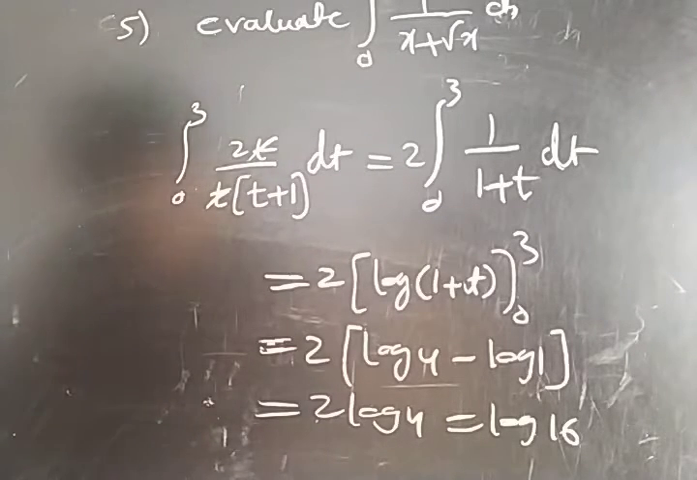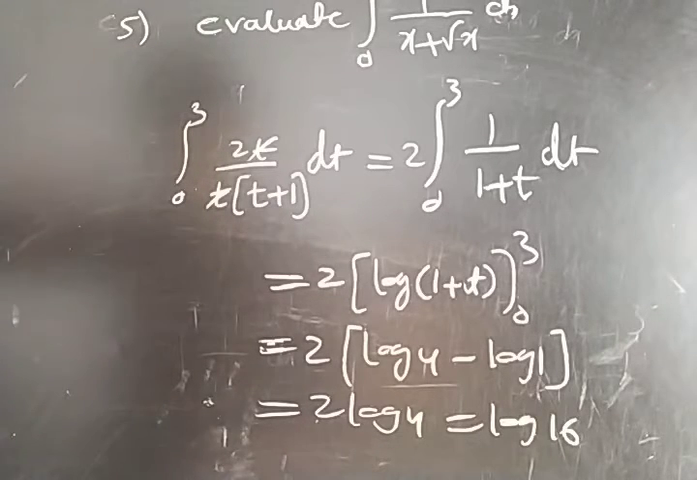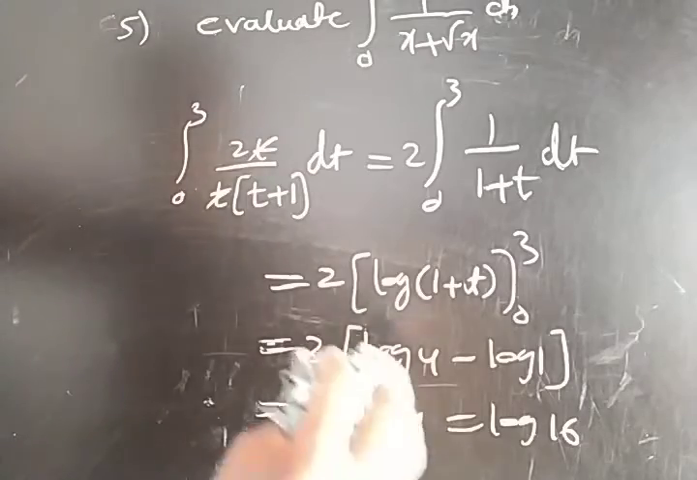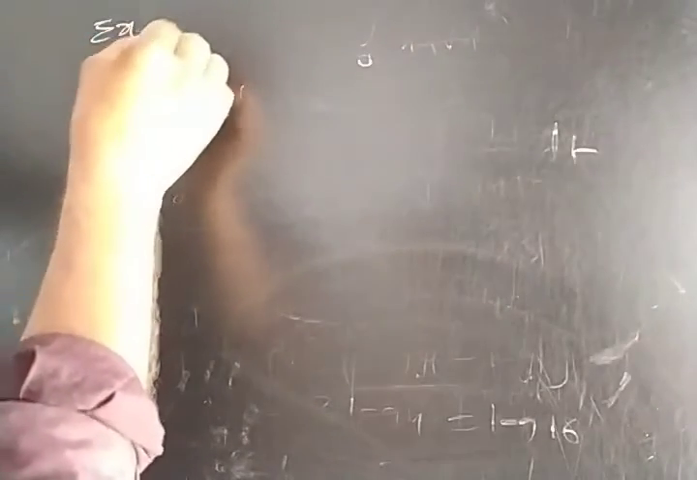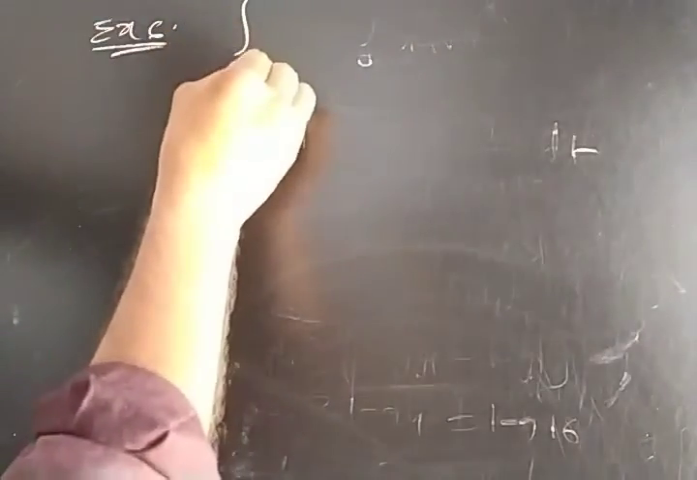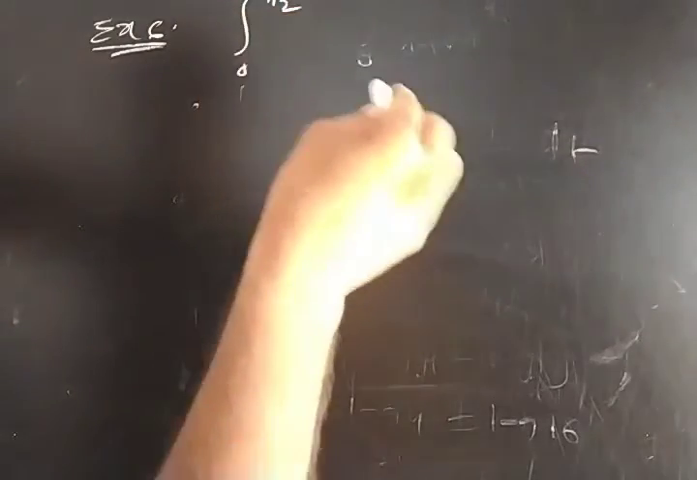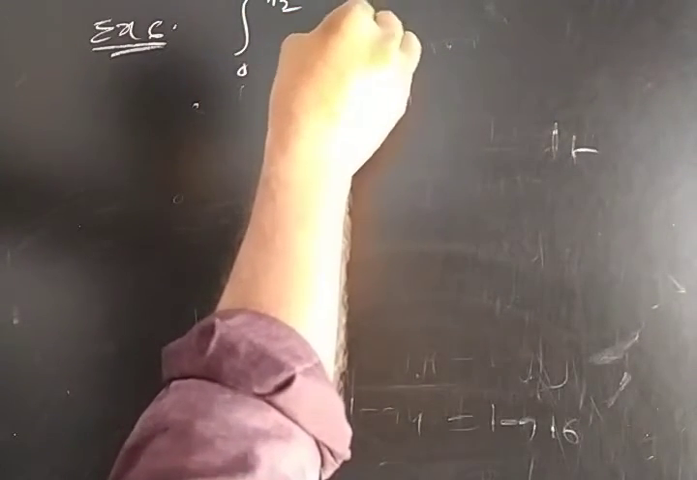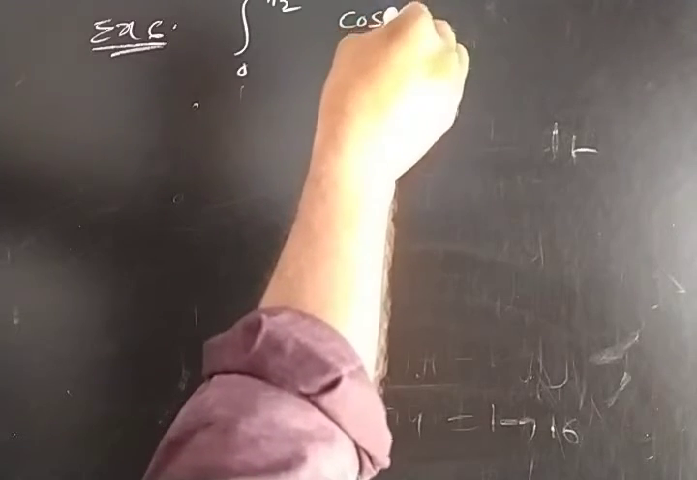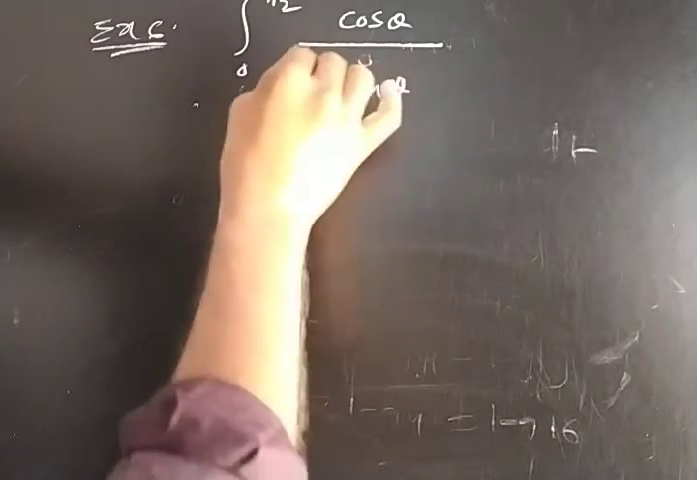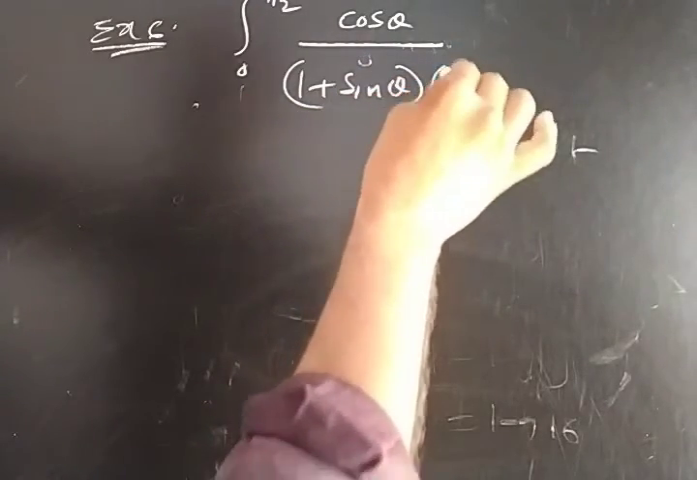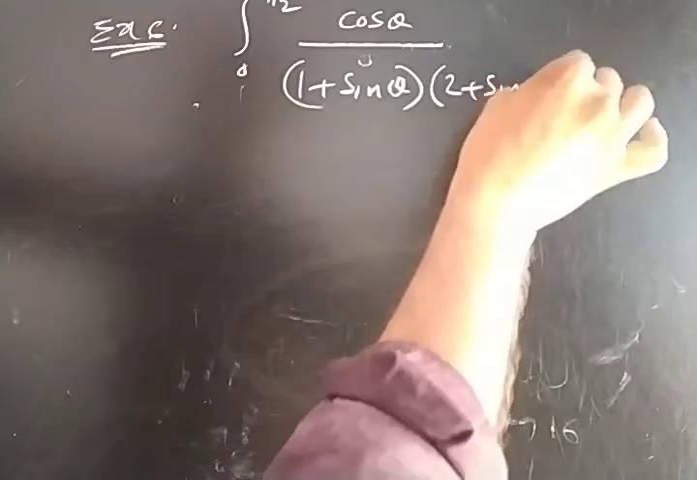Now one more problem. Example 6. Integration 0 to pi by 2, cos theta by 1 plus sin theta into 2 plus sin theta, d theta.